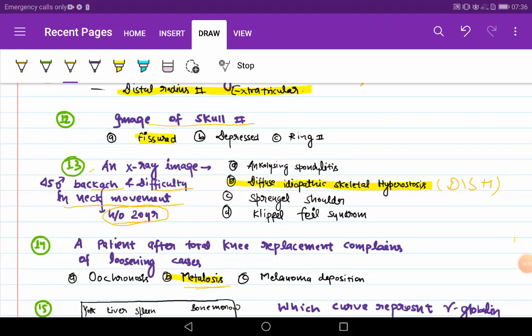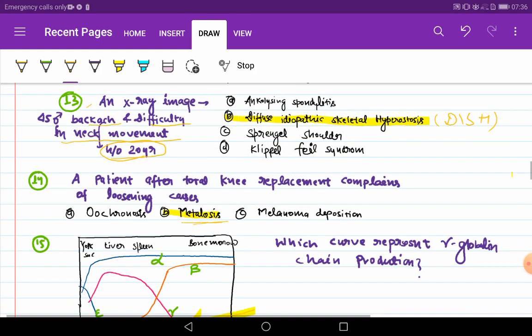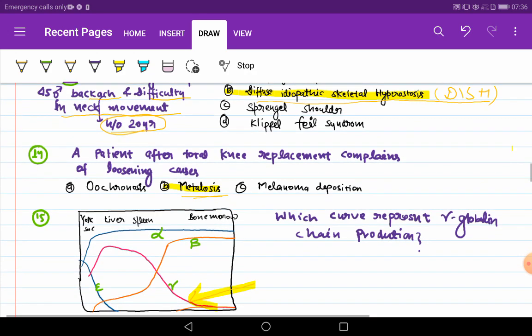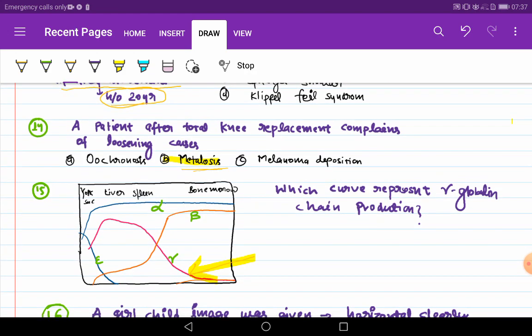Okay, let us discuss a few more questions about the EMS 2020 postgraduation examination. An image of a skull base fracture was given and the answer was fissured. An X-ray image was given of a 45-year-old male with backache and difficulty in neck movement with a history of 20 years, and the answer is diffuse idiopathic skeletal hyperostosis.